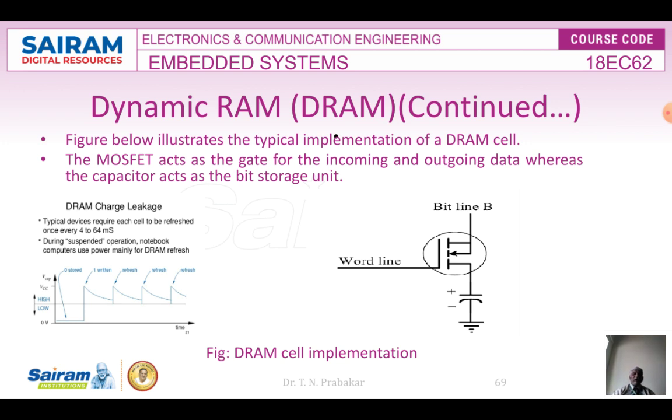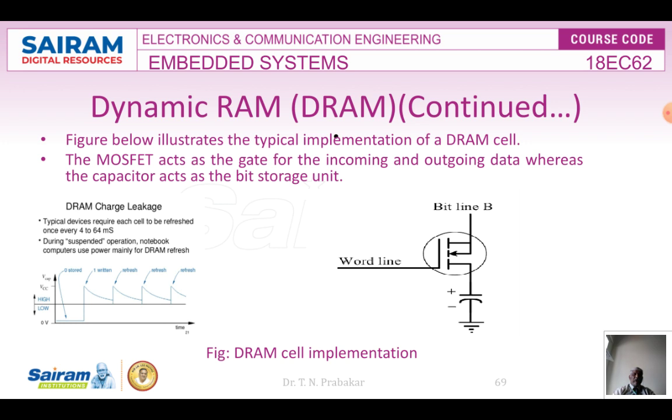So in the diagram on the right hand side, you can see there is a bit line B and a word line, and if the word line is given, whatever data is available in the bit line, right? Say for example, assume logic 1 is available in the bit line. Logic 1 may be represented by 5 volts in TTL logic, just for example. So if the word line is enabled, what will happen? That 5 volts will be connected to the capacitor, and the capacitor will be charged to 5 volts. Suppose the word line becomes 0, the capacitor doesn't have any path to discharge, so the 5 volts will be retained.